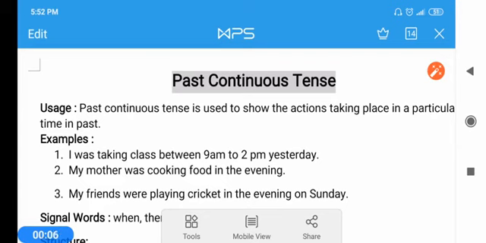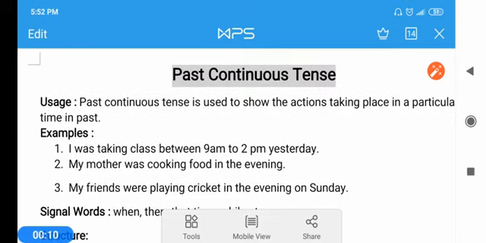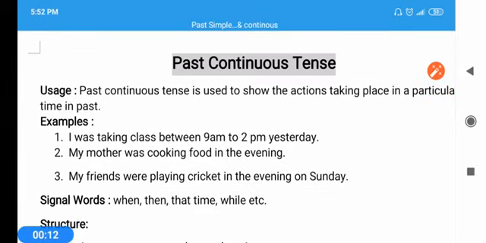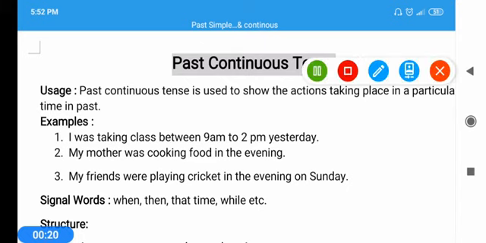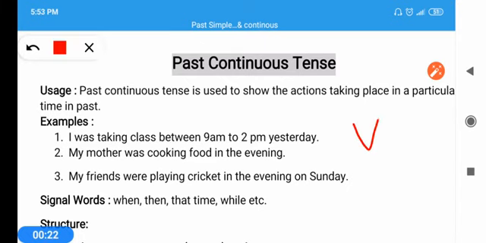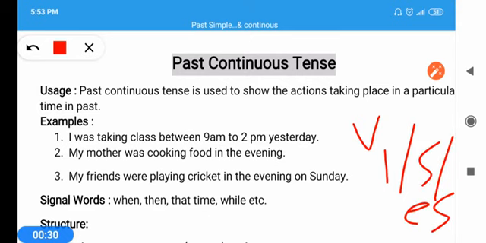For grammar, I have posted two videos, one for present simple and the second for past simple. Let me summarize a little bit about present simple and past simple. In present simple, we studied that the first form of the verb, or s or es, is added in present simple tense. That is present simple tense.